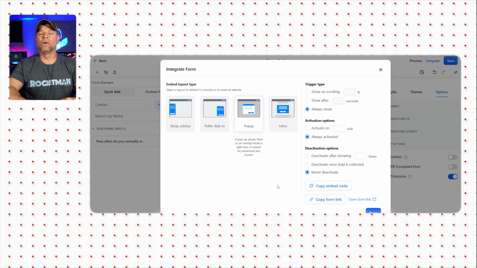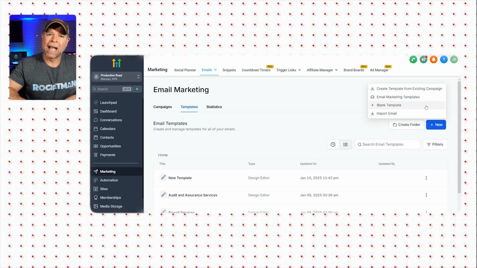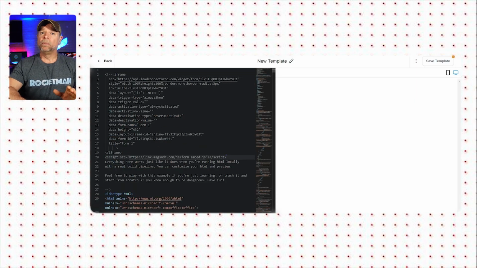For embedding the form in emails, I recommend using the inline style because it looks cleaner and more professional compared to pop-ups. To embed the form, first copy the embed code, then go to the marketing tab, select emails, and create a new blank template. Drag out the code element, paste in the embed code, and save it. To preview how the form looks, then click preview.